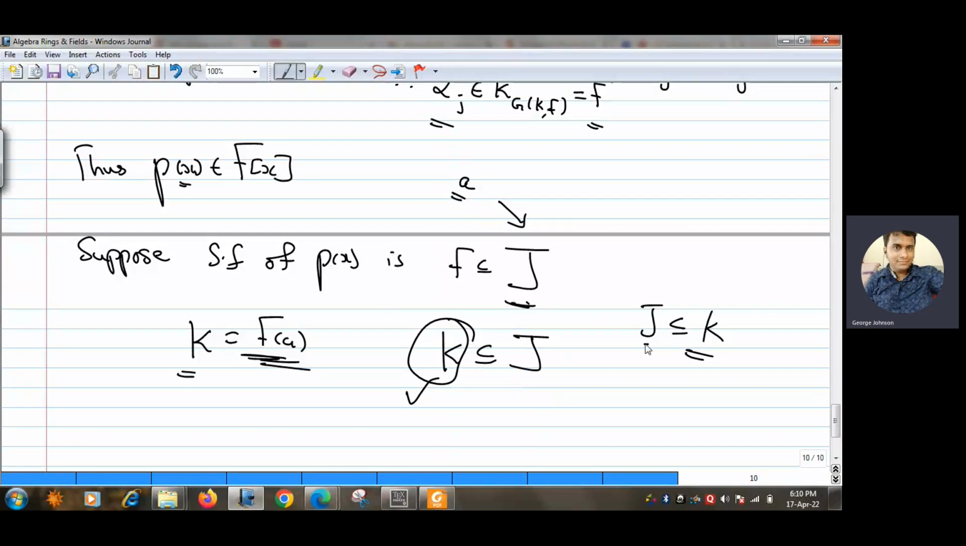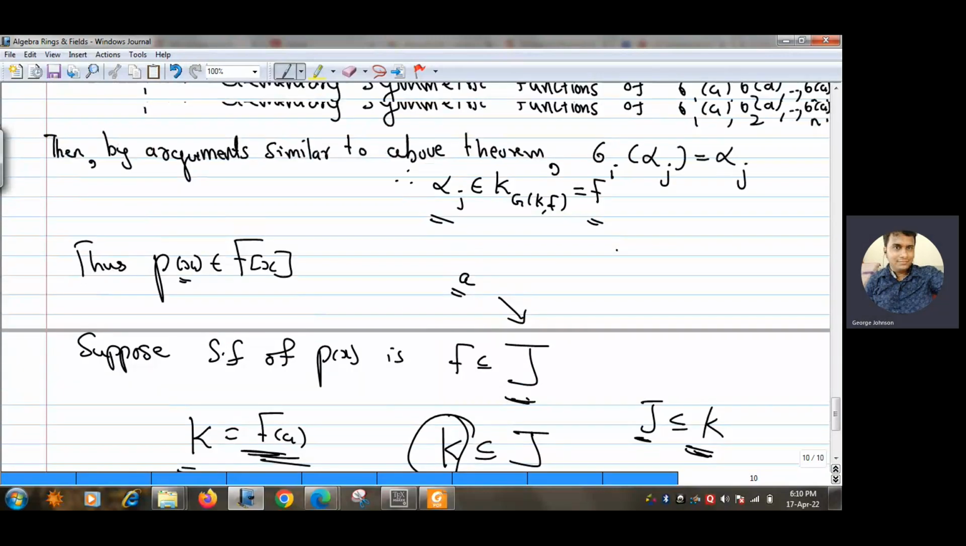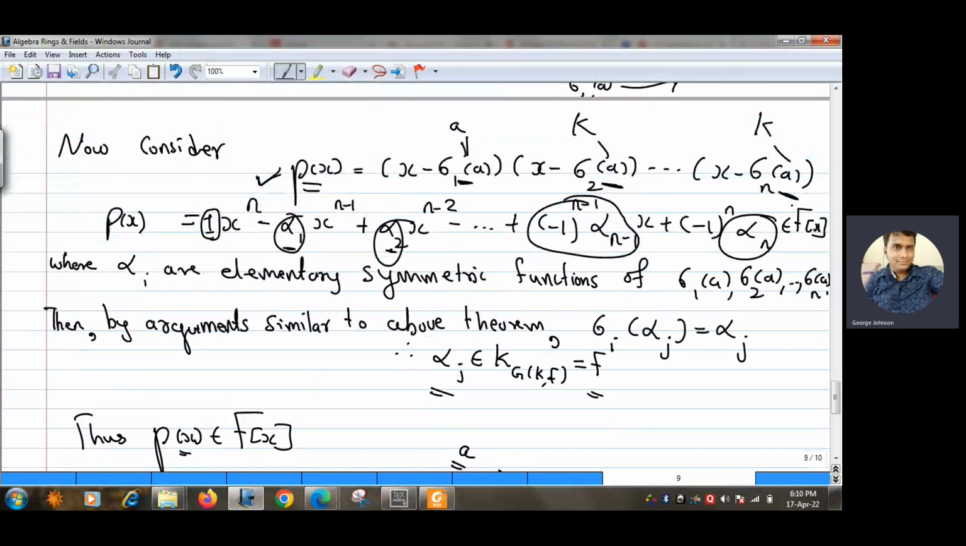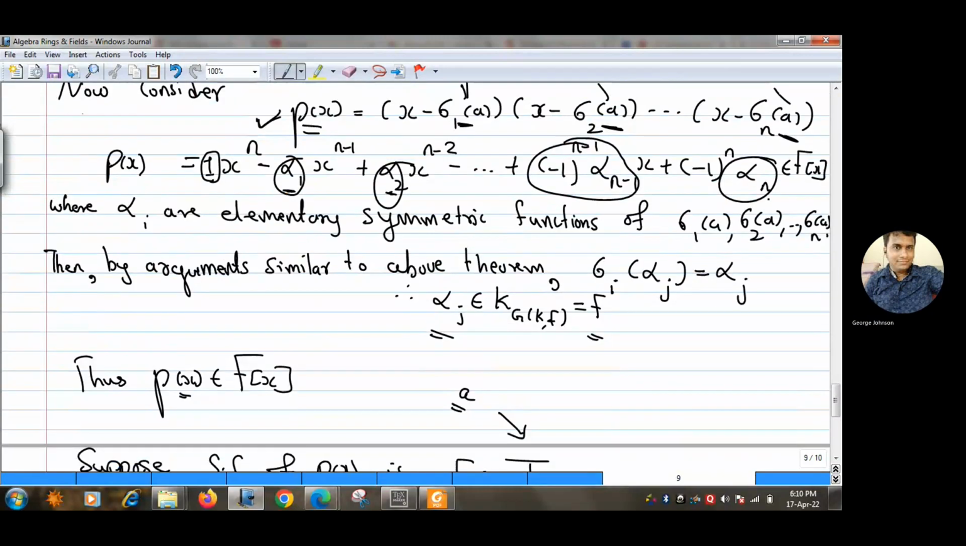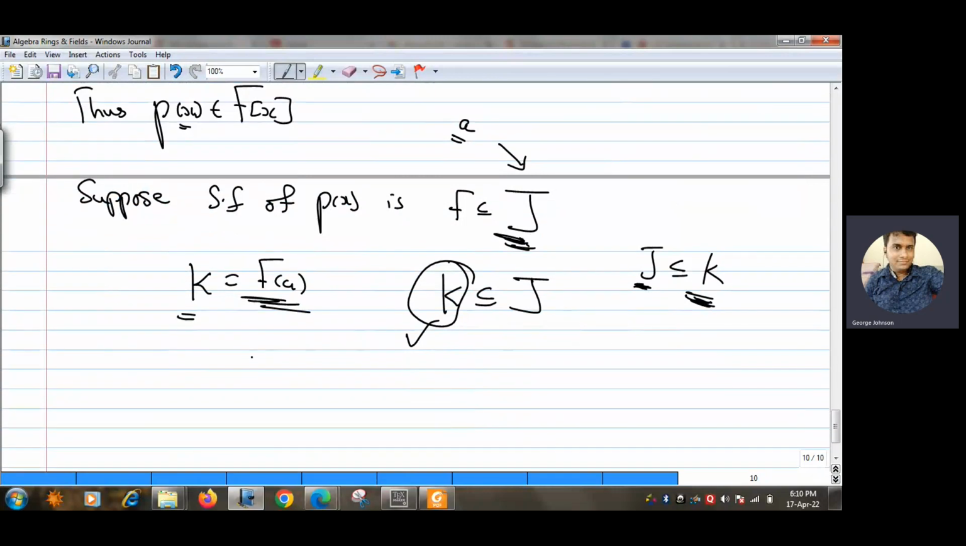And now, why is J a subset of K? Because we already know that inside K all the roots of P(x) are there. These are the roots of F, P(x), right? And all the roots are already in K. But the smallest field which contains all the roots is J. So obviously J must be a subset of K. So combining these two, we have that J is equal to K.